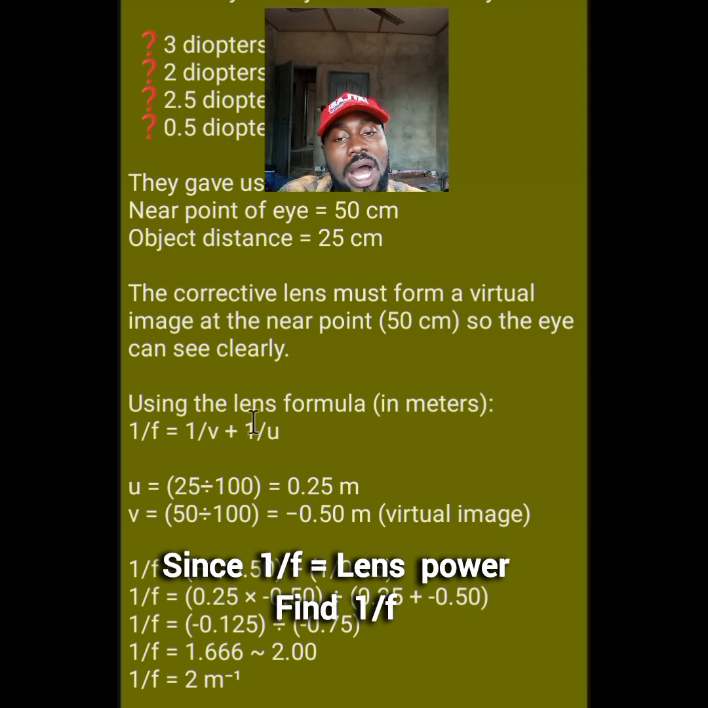1 over f equal to 1 over v plus 1 over u, where 1 over v is the image distance, 1 over u is the object distance. Anywhere where you see u, now object. Anywhere where you see v, now image. Both for eye's accommodation, anywhere where you see u, now object. Anywhere where you see v, now image.